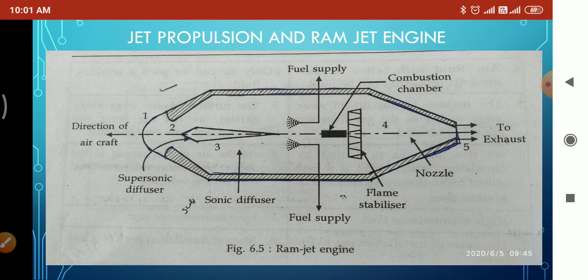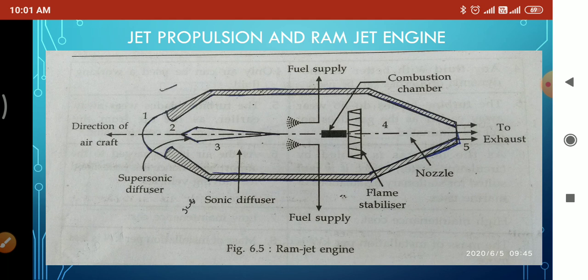Understand? Means if any object or any vehicle exceeds speed more than sound, that is 343.2 meter per second, that is called supersonic speed.